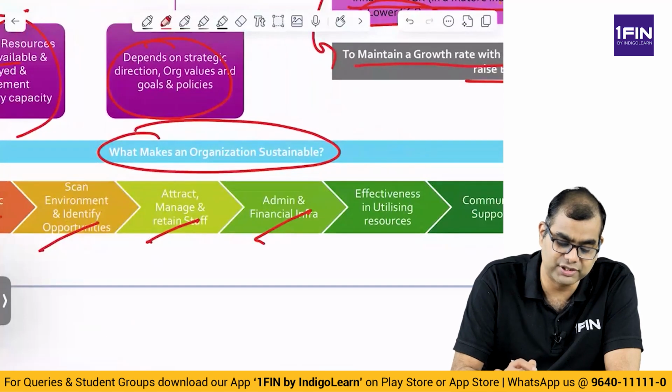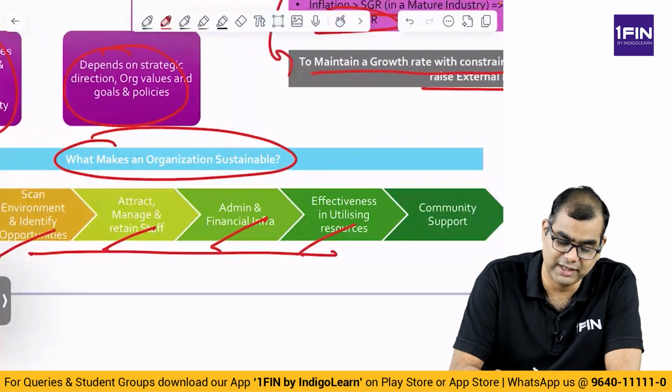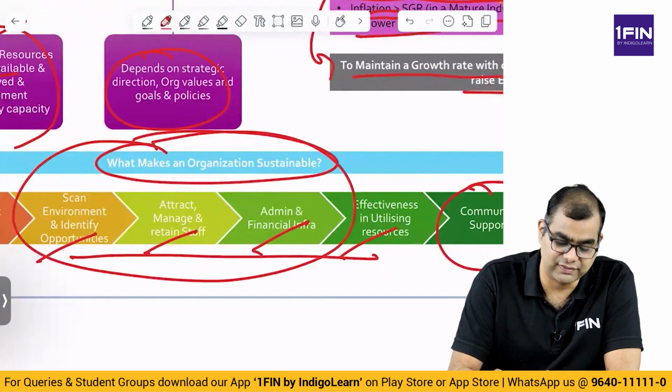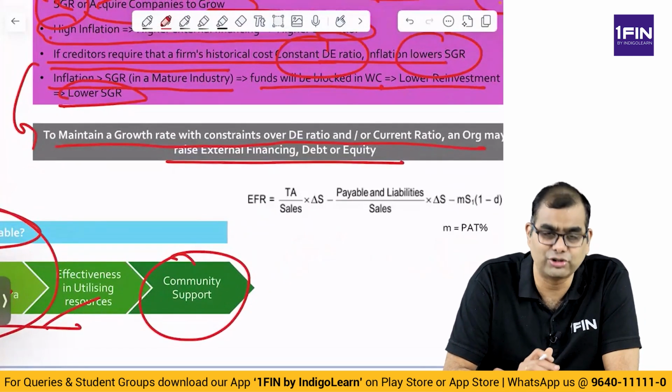You have good quality administration and financial infrastructure. Effectiveness in utilizing these resources. Whatever resources you have, you should be able to utilize them, and you have community support. If you have all of these, that is when an organization will sustain. Now, when it comes to sustainable growth rate, I want to show you a problem.